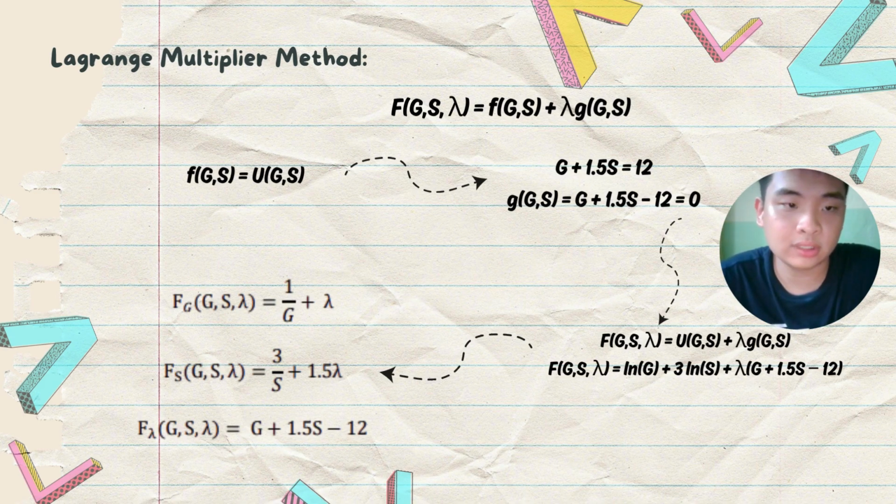So we need to substitute these two functions into the Lagrange multiplier equation, and we get L(g, s, lambda) equals ln g plus 3 ln s plus lambda times (g plus 1.5s minus 12). After that, we need to maximize the Lagrangian with respect to g, s, and lambda. So we begin by finding the partial derivatives of L with respect to g, s, and lambda.